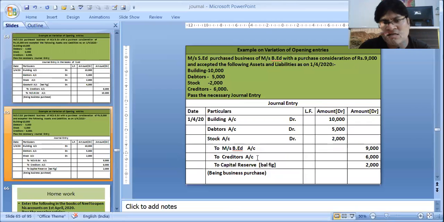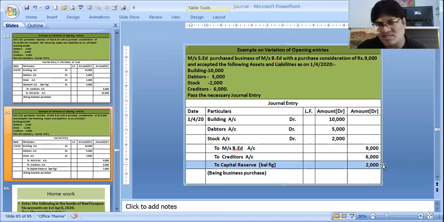Similarly, what happens if our payment is lesser than the assets we have got? See, in the same type of sum, we have purchased the assets of 17,000. But we are making a payment of only 9,000 and acknowledging a liability of 6,000. That means 15,000 we are making the payment, and 17,000 we got the asset. 2,000 is the profit this business is making.